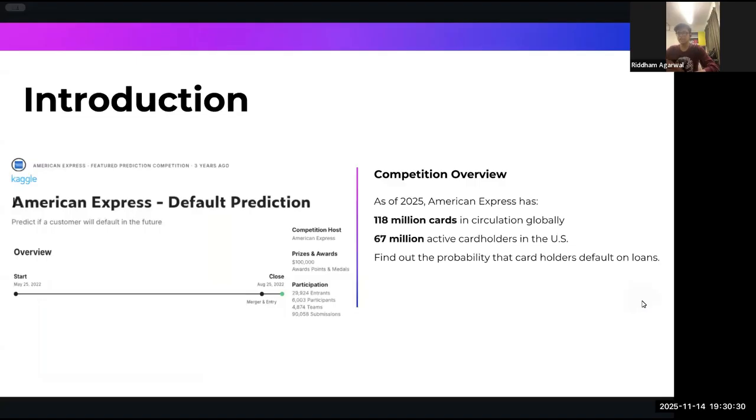American Express currently has over 118 million cards in circulation worldwide. Understanding which customers are at risk of defaulting is crucial for managing financial stability and minimizing losses. This project aims to address that real-world challenge through data-driven modeling.